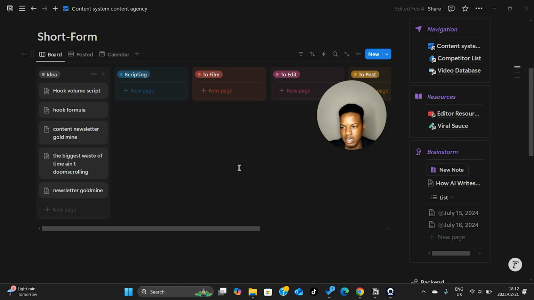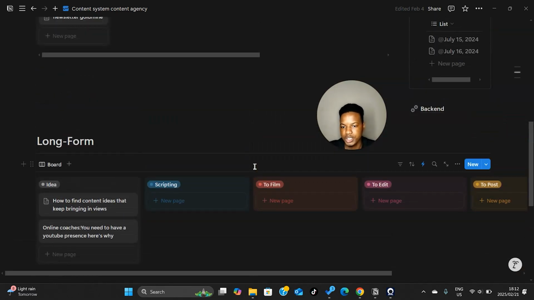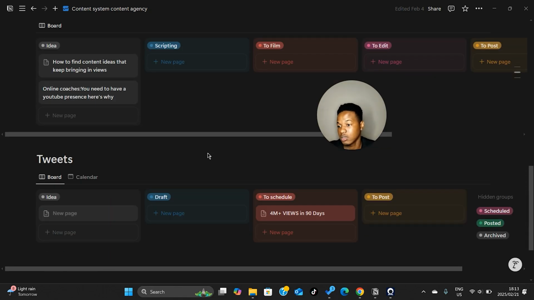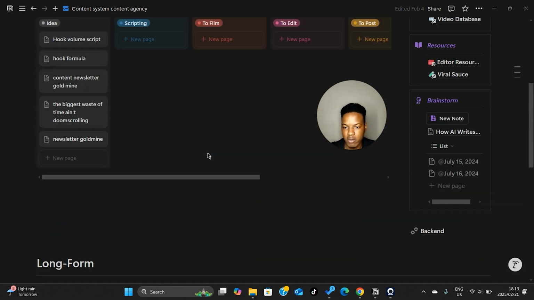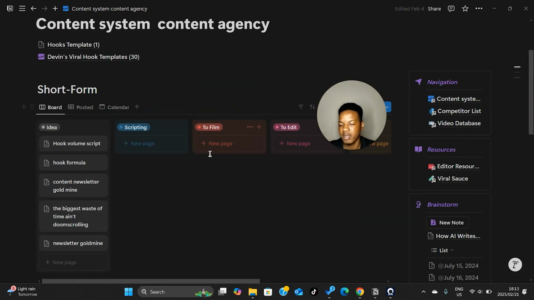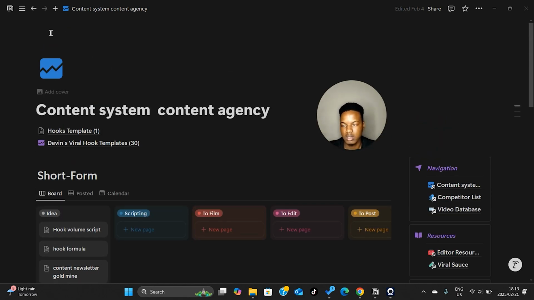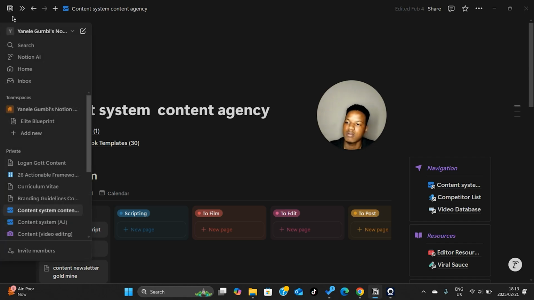So as you can see, I have mine in a database like this. By the way, shout out Jason Cooperson for this. I have all my content in a database like this in Notion. But many of you probably don't have this over here. This is some serious sauce. I'm not going to give it out because it's not mine to give out, but I will be showing you how to get your script into Notion via a page, not a whole database. Basically, a database is this over here, and a page is this over here.